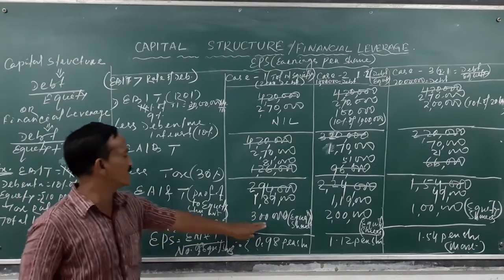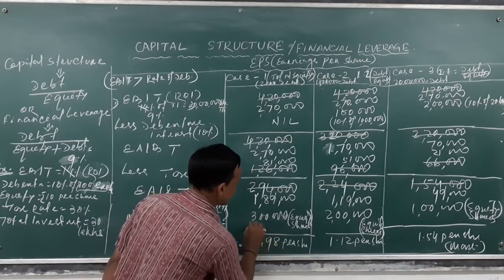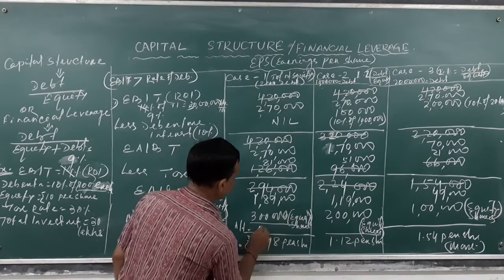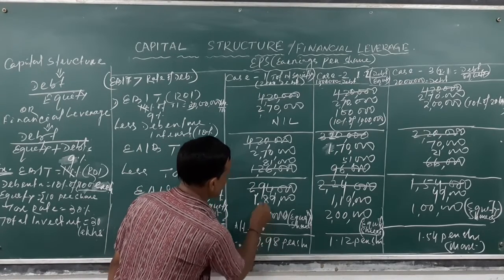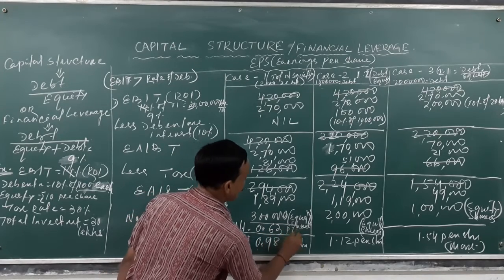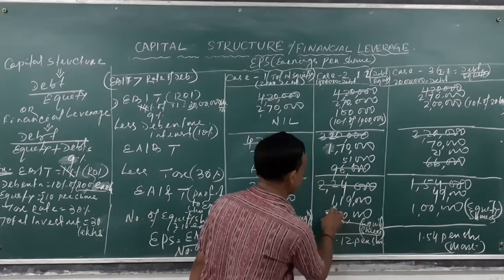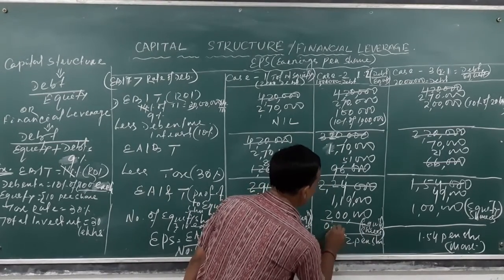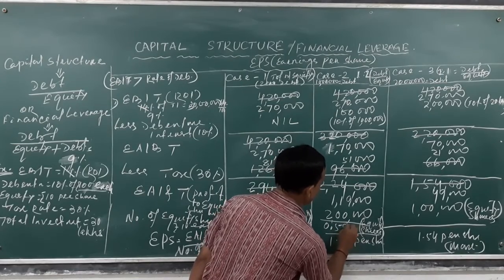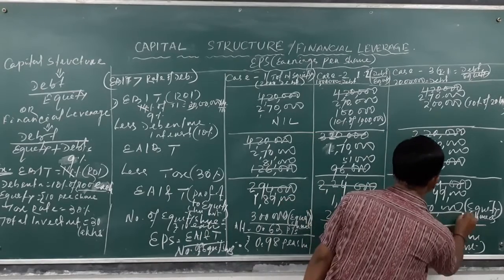So number of equity shares is 3 lakh, and so instead of this, the alternative is coming 0.63 paisa per share. That is less than that. This is 0.59 per share. And here it is coming 0.49 per share.